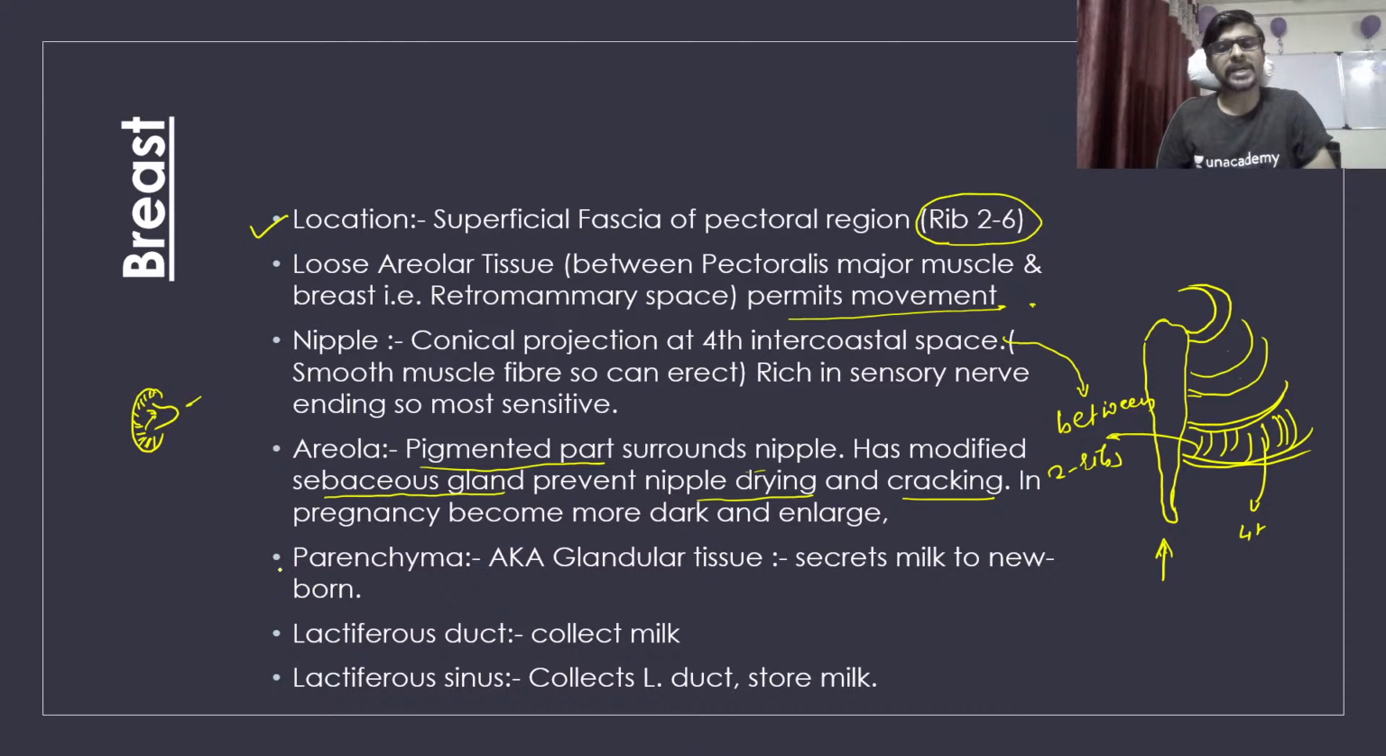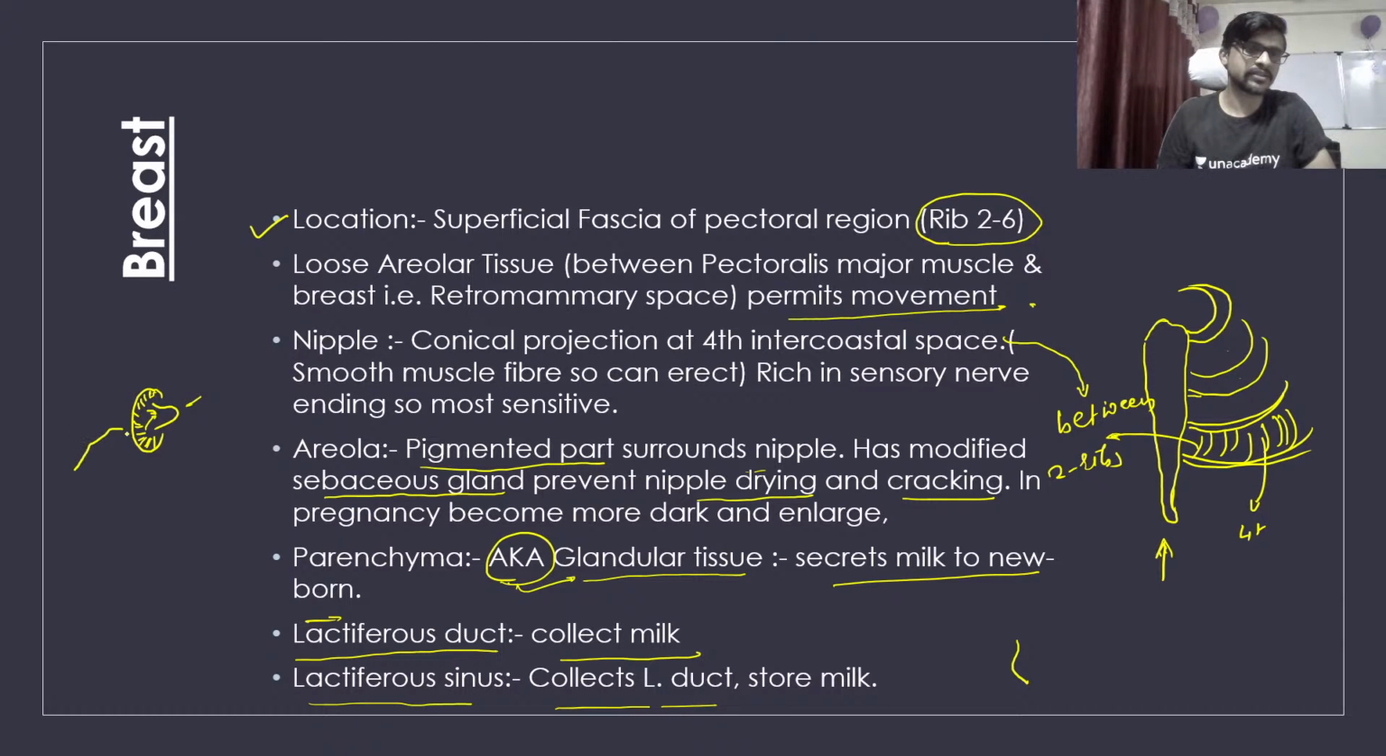Okay, so the parenchyma is also called the glandular tissue, which secretes the milk for the newborn baby. Okay, so the lactiferous ducts collect the milk, and the lactiferous sinus collects from the lactiferous ducts. It is made up of sinuses that look like this. We already saw that the sinuses look like this.